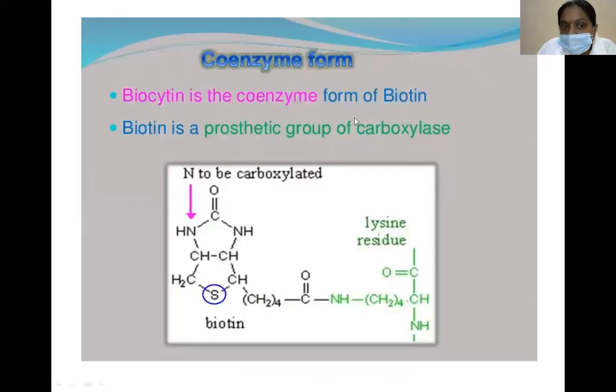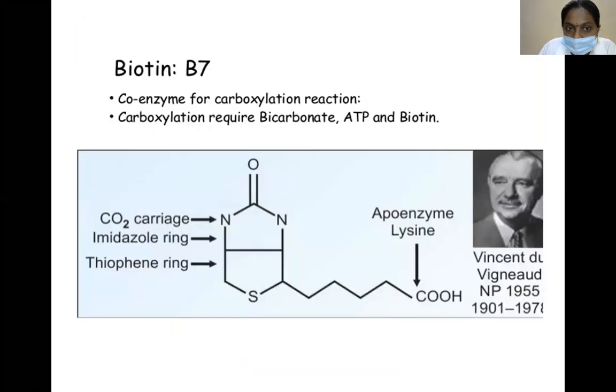Biocytin is the coenzyme form of biotin. The biotin prosthetic group is mainly on carboxylase enzymes, and the coenzyme participates in carboxylation reactions.